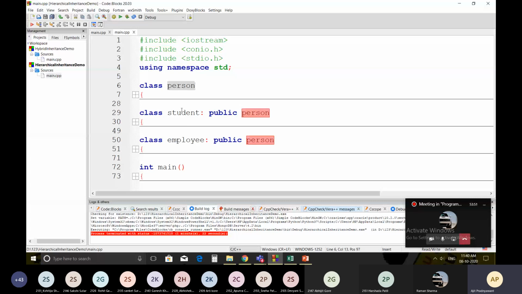So from the person you have created the student, this is single inheritance, and again from this person you have created the employee, meaning there is one superclass and more than one subclasses. That is nothing but hierarchical inheritance. So this is how you can achieve hierarchical inheritance.